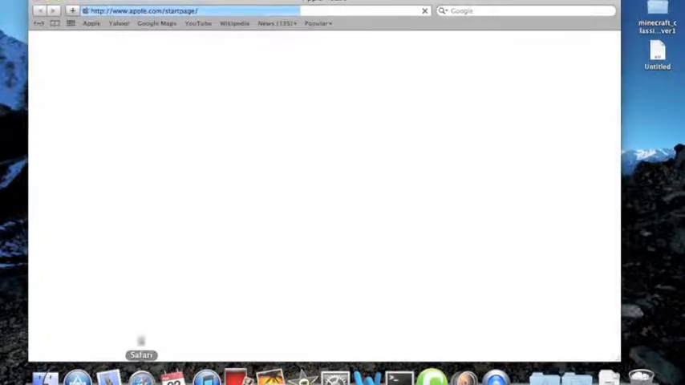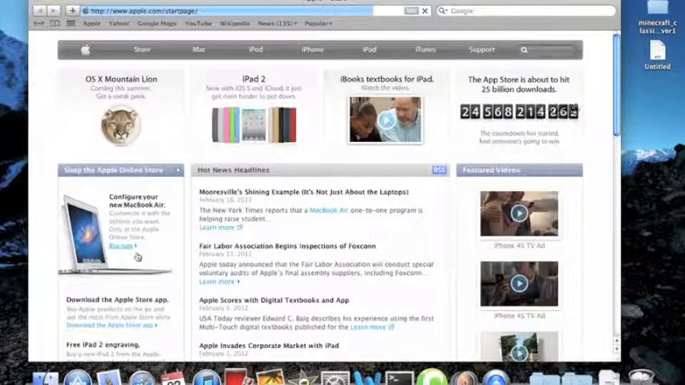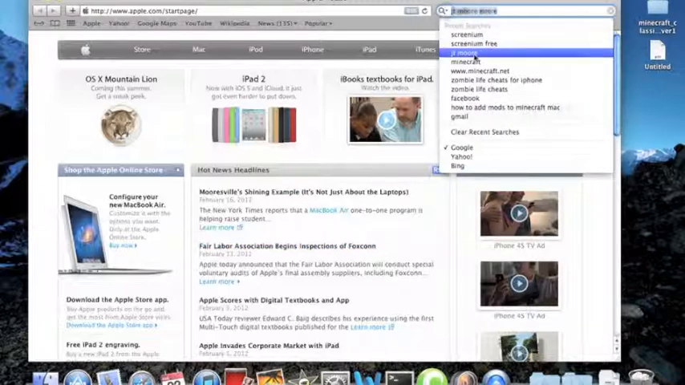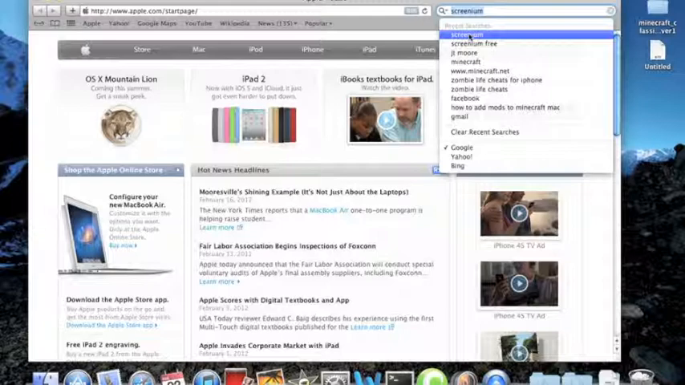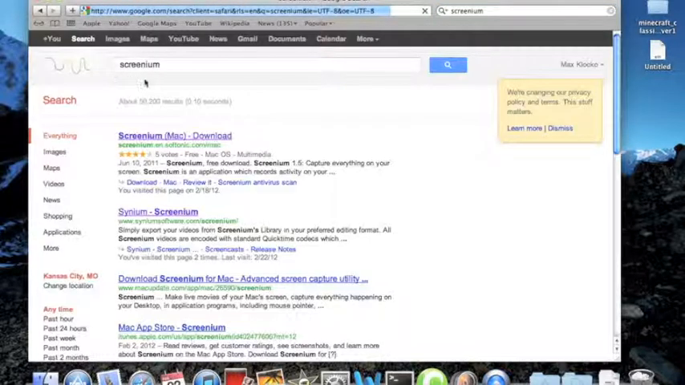So, Safari, Mac. Download on Mac only tutorial. So, Google. I already typed this in, but you just get a look at it first. I'll put a link in there, and then press enter. Go to the second one, or Screenium.